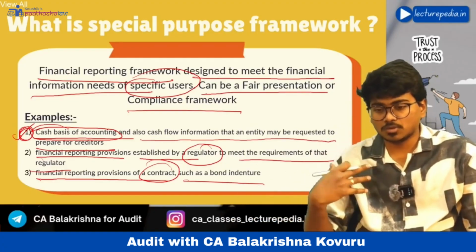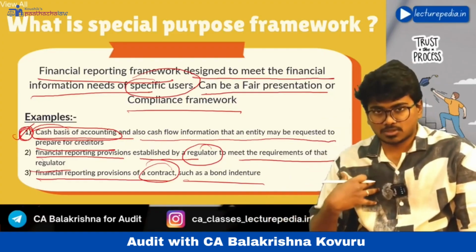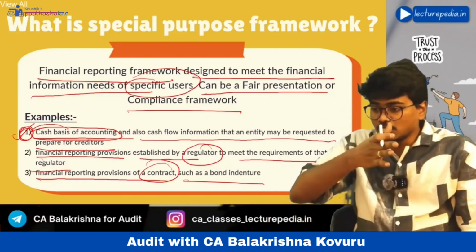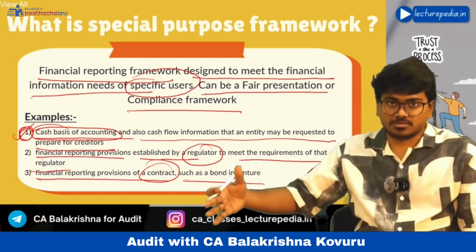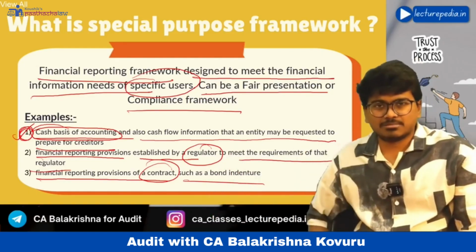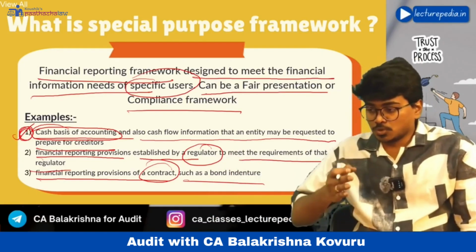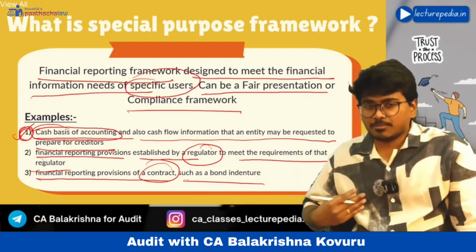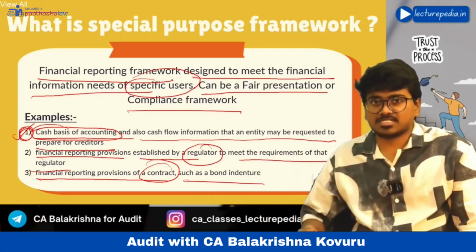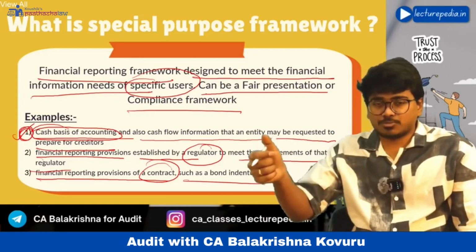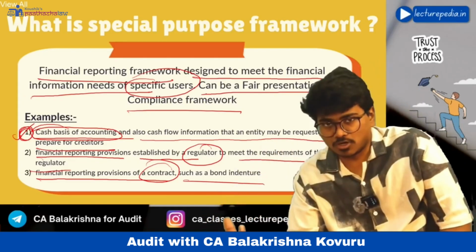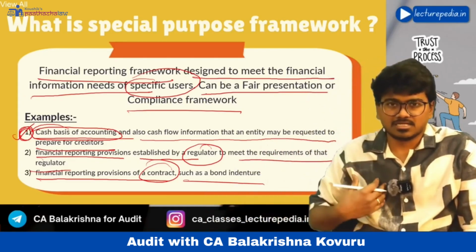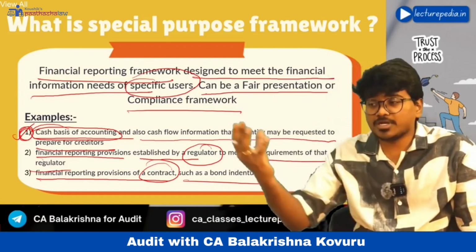Say construction of the dam takes 5 years. During that period, the company has to prepare its financial statements as per the framework specified in the contract and submit it to the government.